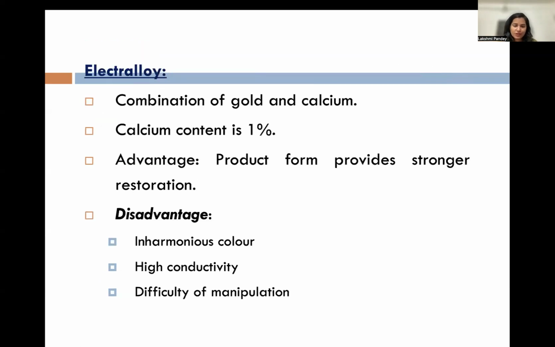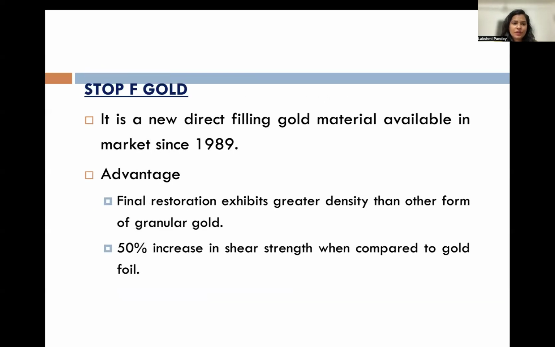Next is electroalloy. It is a combination of gold and calcium. Calcium content is 1%. It's an important MCQ question again. Advantages, the product form provides a stronger restoration. So the calcium that is present in this gives strength to the gold restoration. Disadvantages: inharmonious color, the color changes, high conductivity because of the calcium, and difficulty of manipulation.